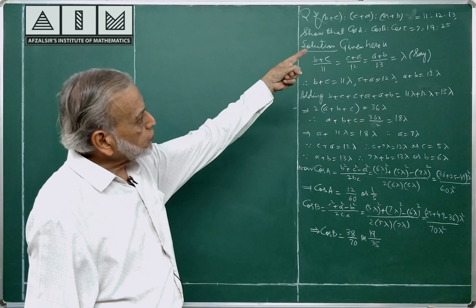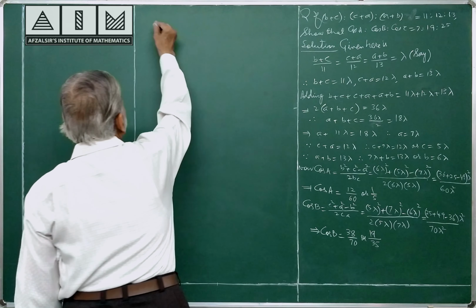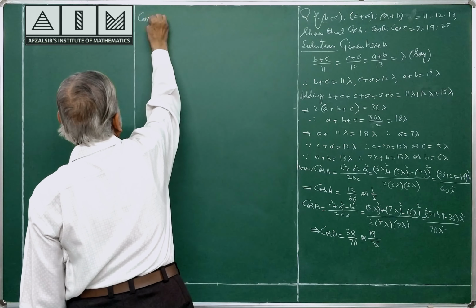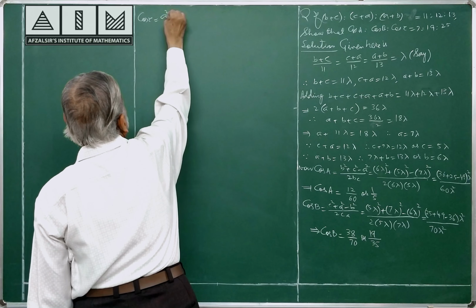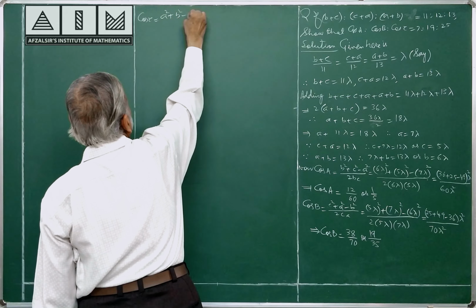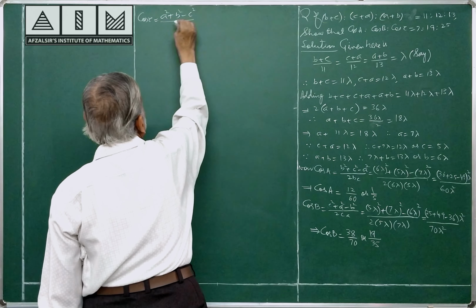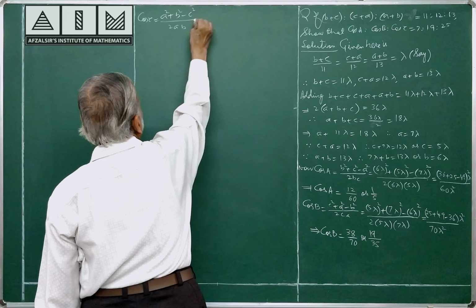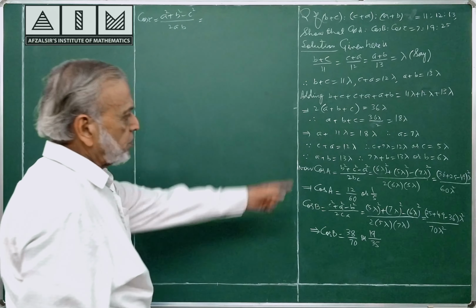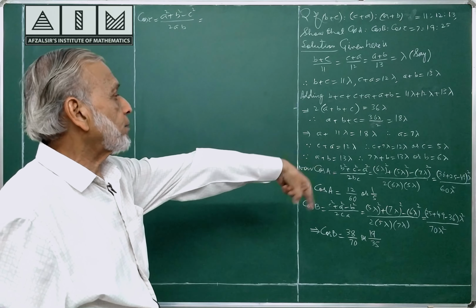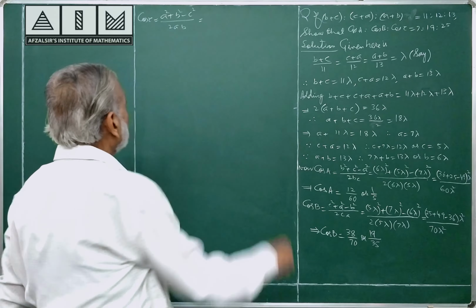Going to find cos C now using the formula. Cos C is equal to (A square plus B square minus C square) by 2AB. A is 7 lambda, B is 6 lambda, C is 5 lambda.